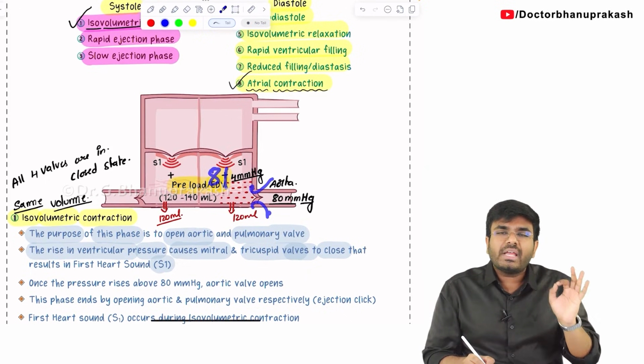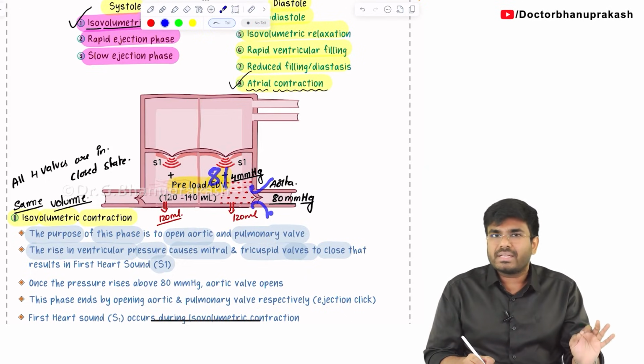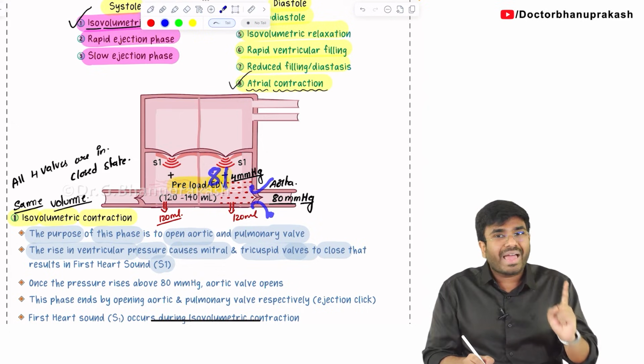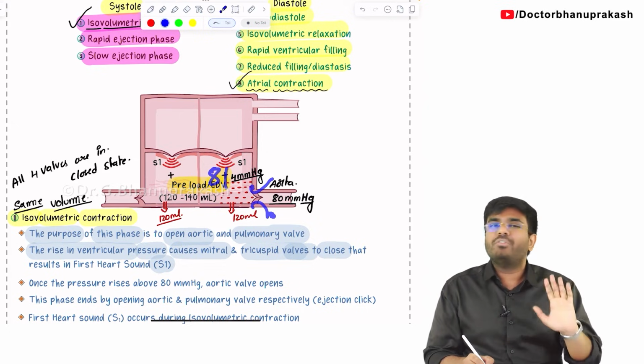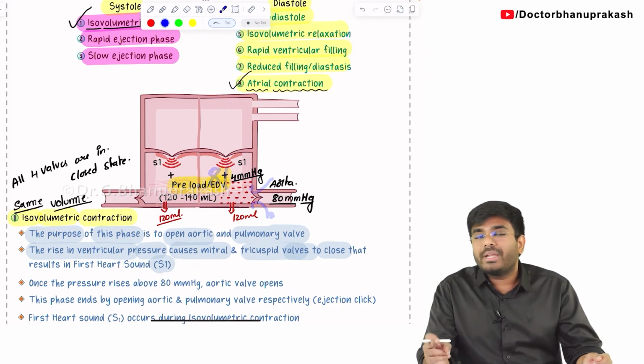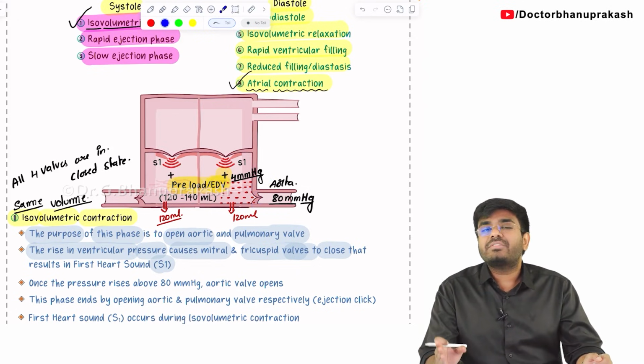The moment the aortic valve is opened, now can you call it isovolumetric contraction? No, isovolumetric contraction is completed, because during isovolumetric contraction, all 4 valves in the heart are in closed state. Now you can no longer call it isovolumetric contraction. So, isovolumetric contraction ends with opening of the aortic valve and pulmonic valve.